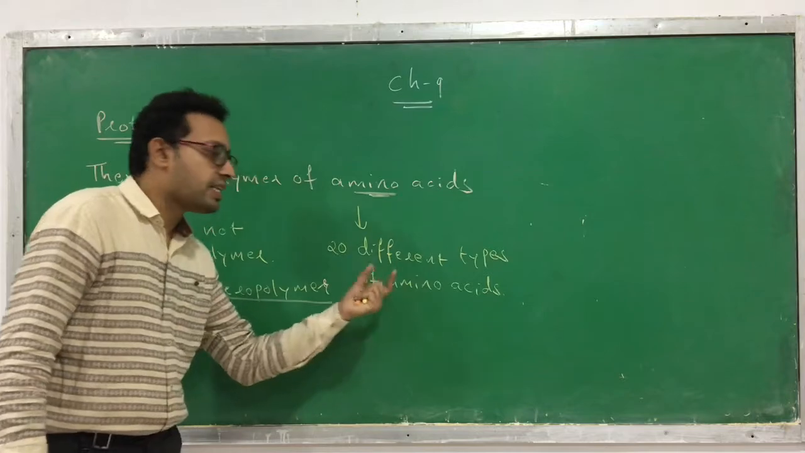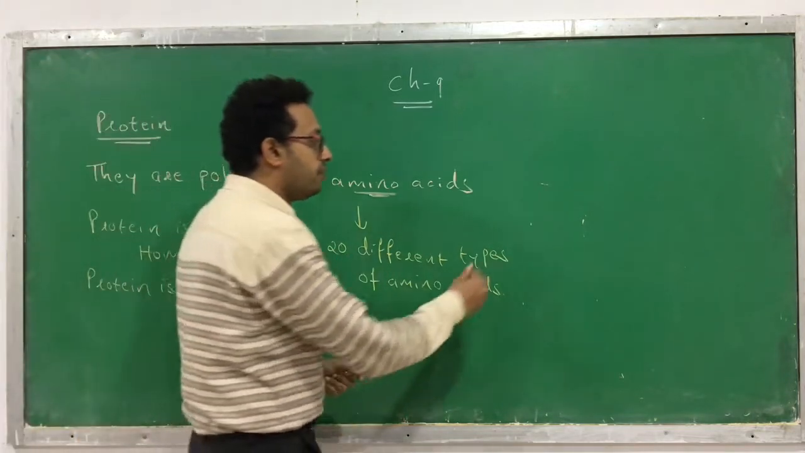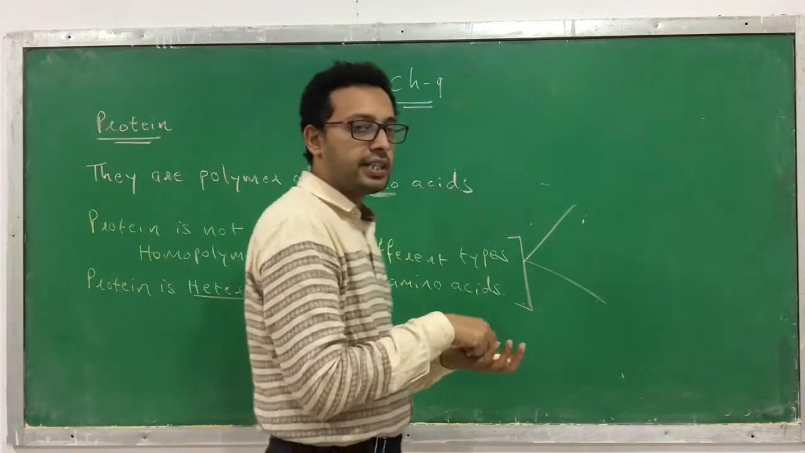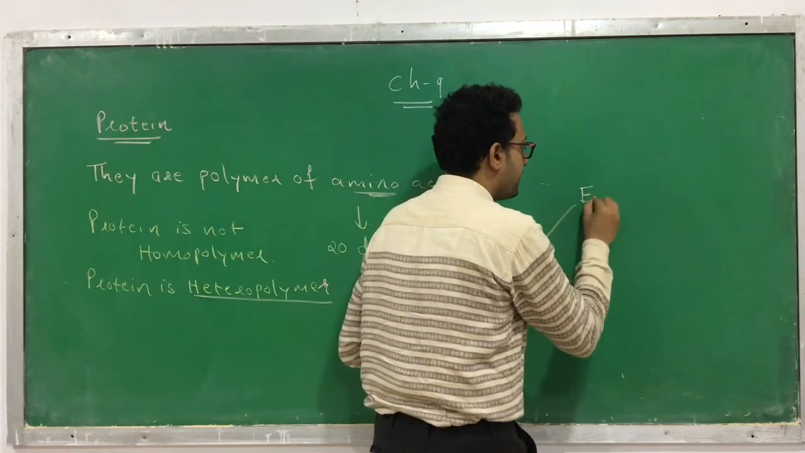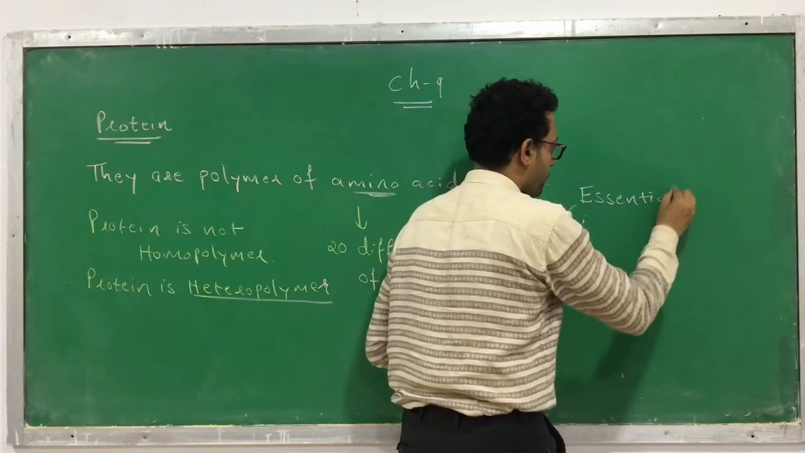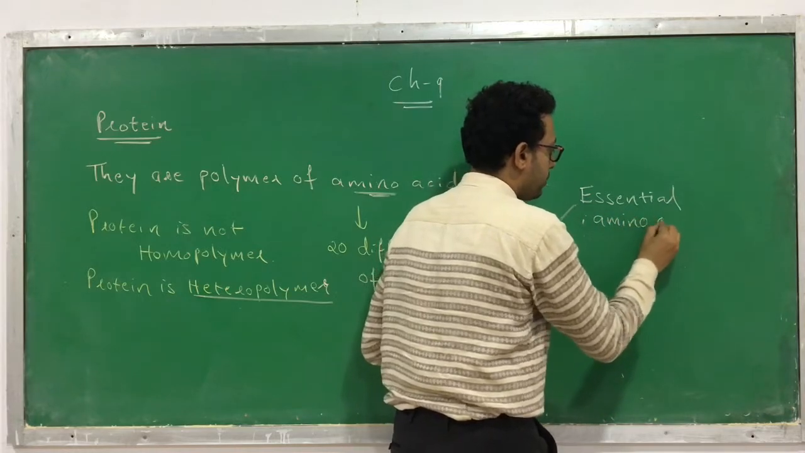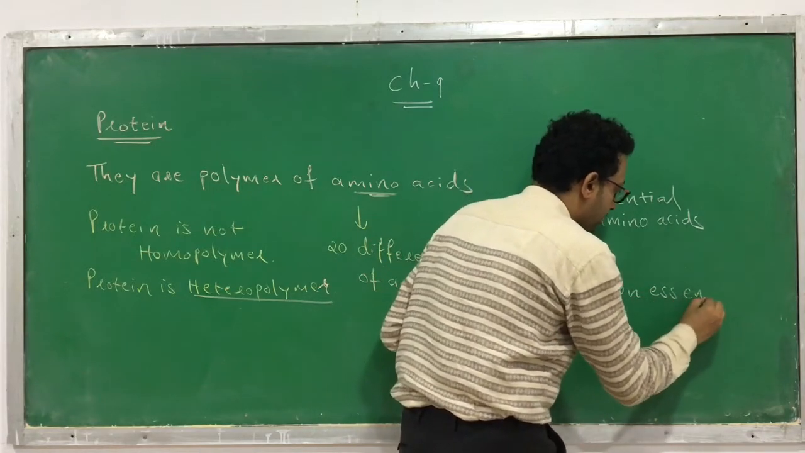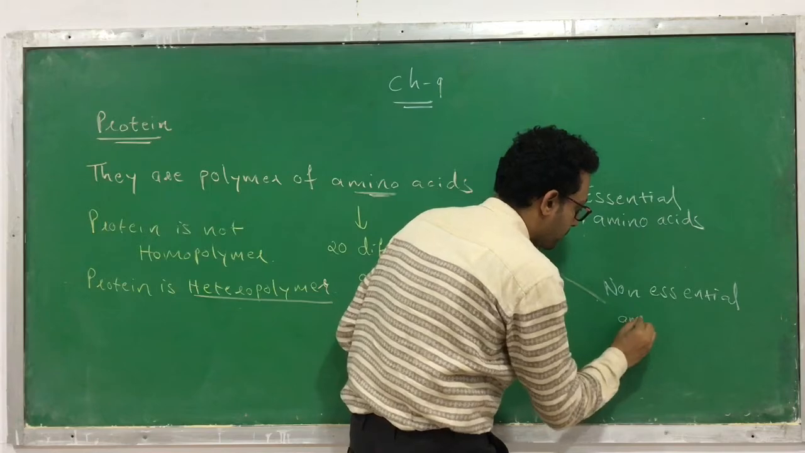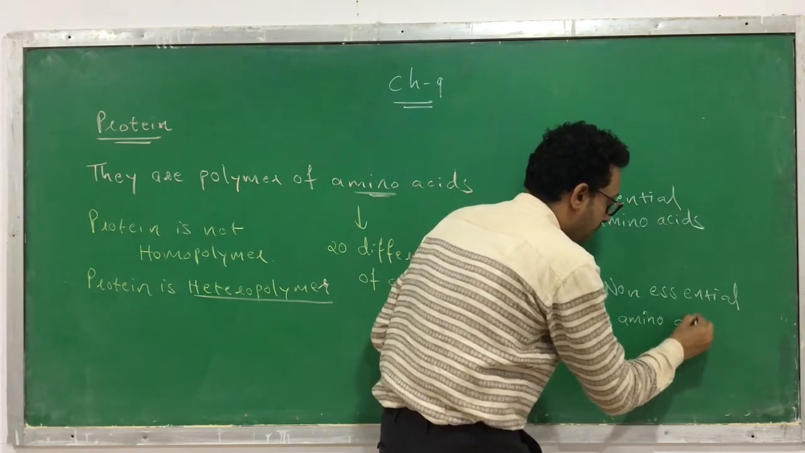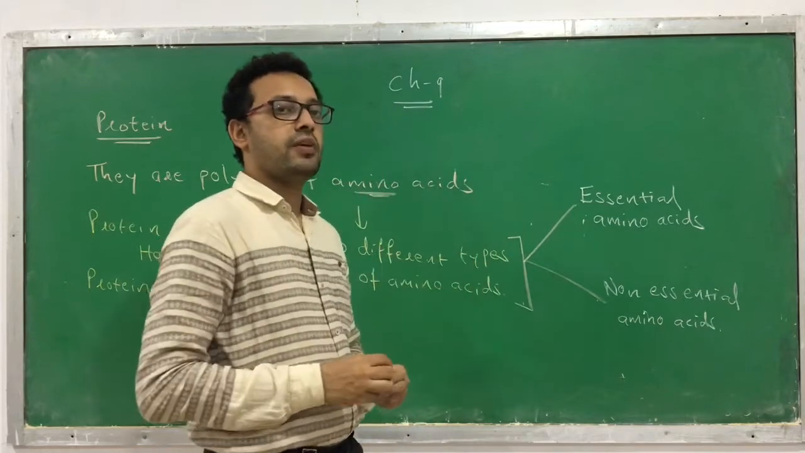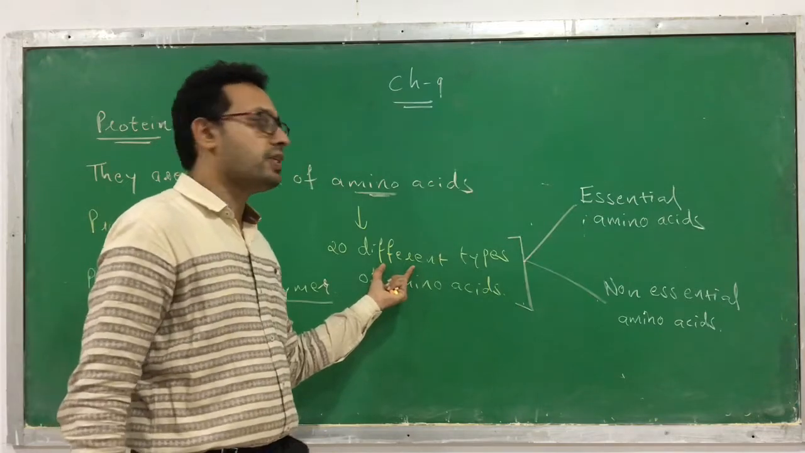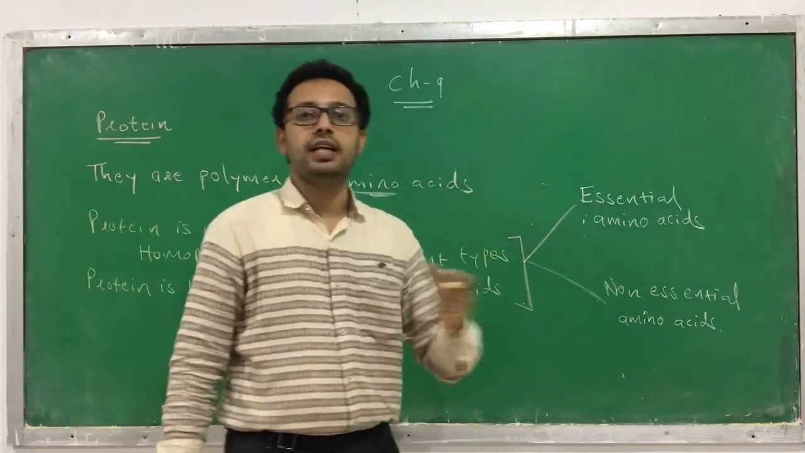Now there are different types. Here you know that 20 different types of amino acids are present. These 20 amino acids are categorized into two types. First is called essential amino acids, and the second is called non-essential amino acids. These 20 different types of amino acids are categorized into only two: essential and non-essential.